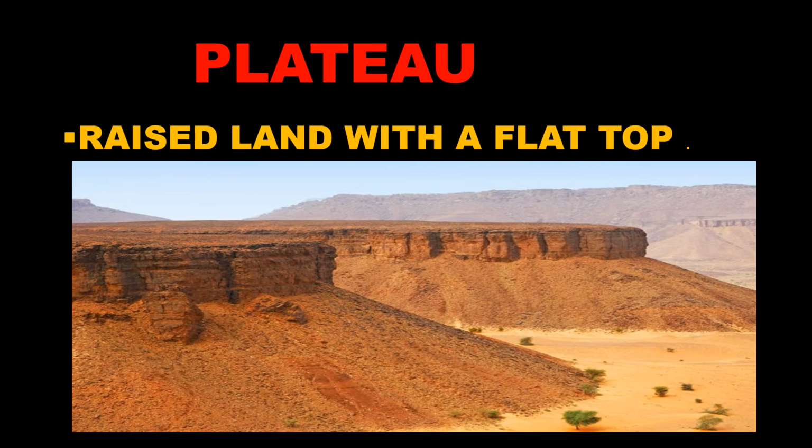So it is called a plateau. Children, in this picture, can you see? Yes, the land is a little bit raised and it is flat on the top. So this is called a plateau. And children, a plateau looks like a tabletop, like the top of your table.